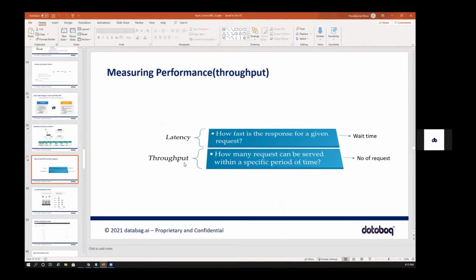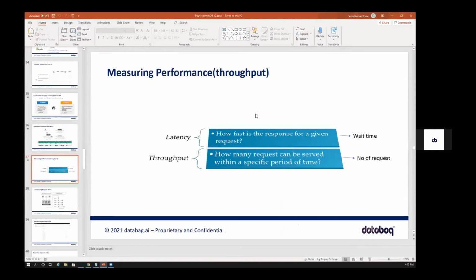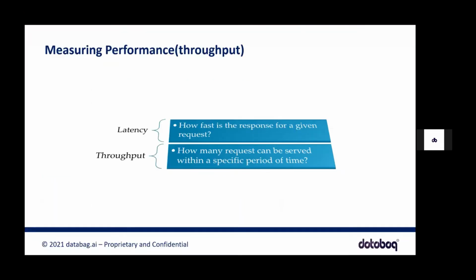I think before going there, let's try to understand the RUs, request units. So what are request units? Let's try to understand them. Measuring performance, which is throughput. Let's say you already have your data, which is stored in your NoSQL system. Now you have two things when it comes to the performance of your system. One is latency, the other one is throughput.